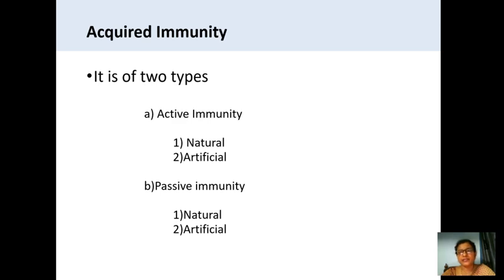So these antibodies which are present in the serum have to be taken, and they are transmitted to the persons who are suffering with COVID-19, because those persons whose immunity is less and the viral load is more are getting many complications with COVID-19.